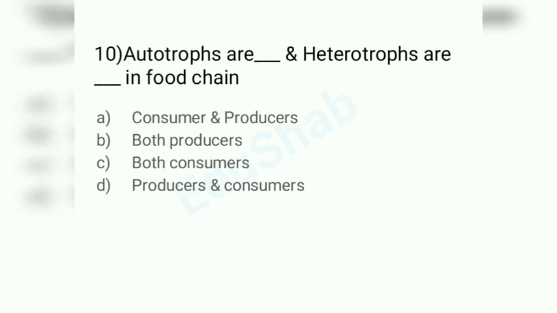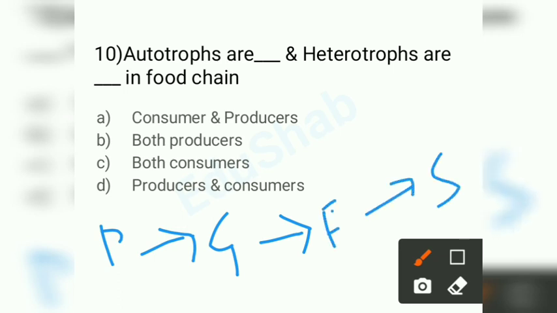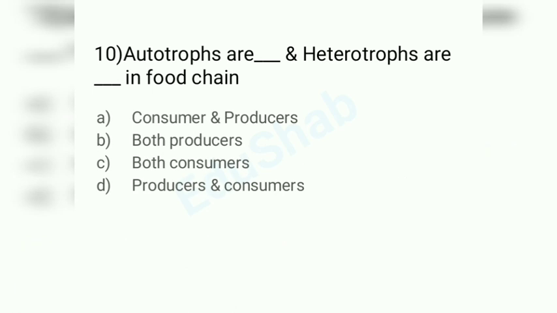Let's look into the last and final question we have. Autotrophs are dash and heterotrophs are dash in the food chain. I hope you all know about the food chain, like plants are eaten by grasshopper, grasshopper is eaten by a lizard or frog, a bigger frog is eaten by a snake. This is called the food chain. In nature, all organisms are dependent one on the other, and that's how we are surviving.